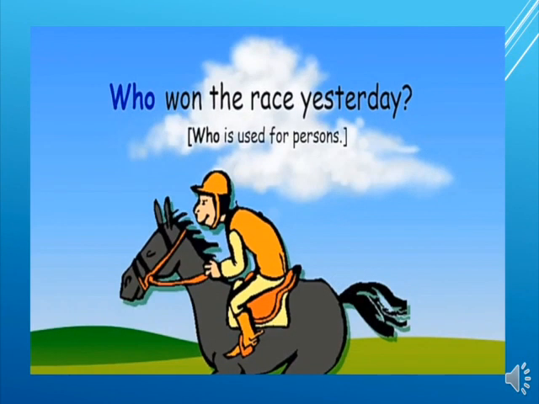Children, now the last interrogative pronoun is who. Who is used for persons. Now let's see a sentence: who won the race yesterday? Children, in this sentence, who is an interrogative pronoun because it is not followed by a noun. Children, I think you have understood now what are interrogative pronouns. Good.